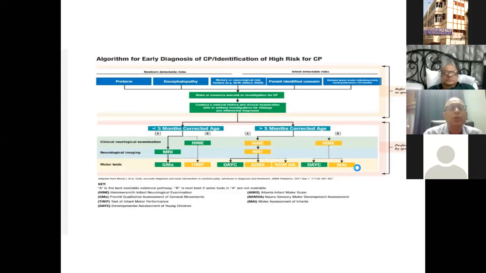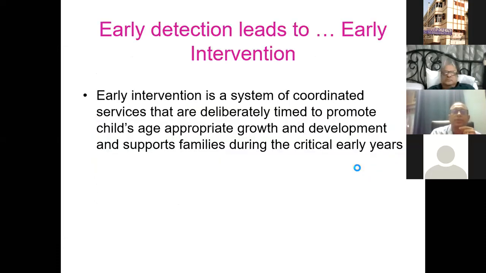You have a newborn or an infant with detectable risks, like prematurity, encephalopathy, history of neurological risk factors, parental identified concern, and then you have interventions, assessments that can lead to early interventions. So things like doing the Hammersmith exam, MRI, motor tests, and then making your assessment diagnosis.